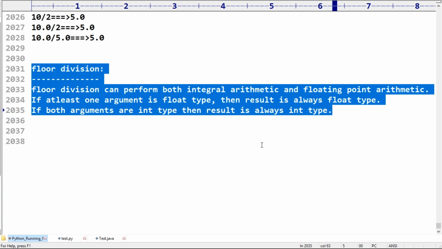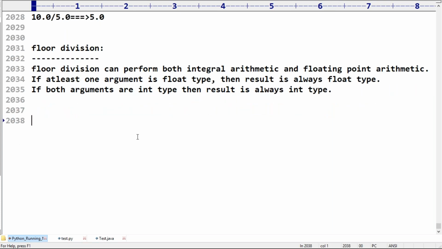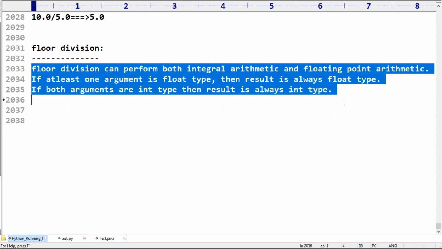If your arguments are int type, then the result is int type. If at least one argument is float type, then the result is float type. Please confirm. Are you getting this point? Any doubt?